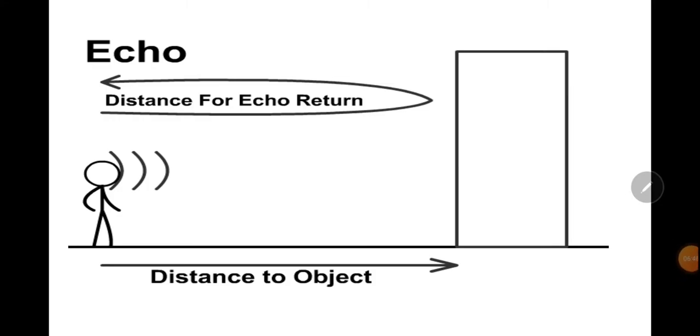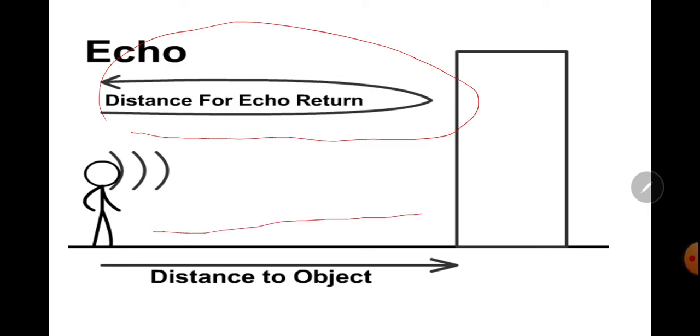Now echo. If sound travels in this direction and bounces back to the same source, that is echo. Echo is the reflection of sound which you hear after you produce the sound.